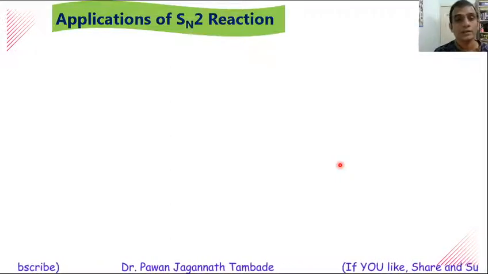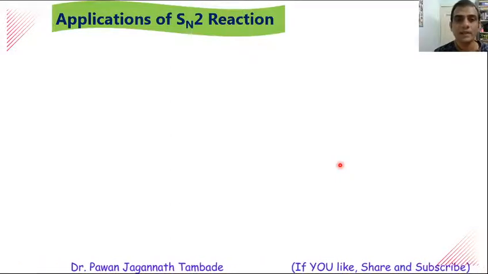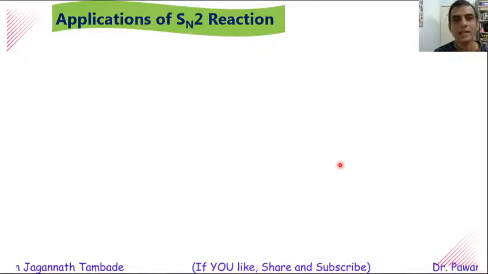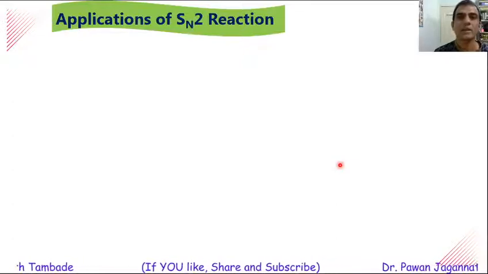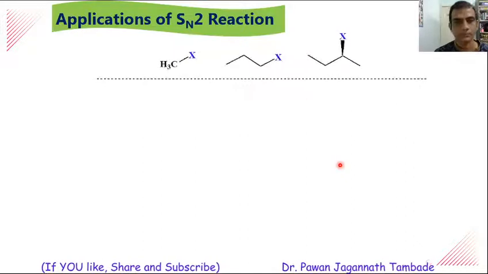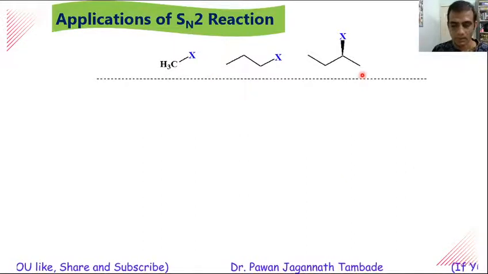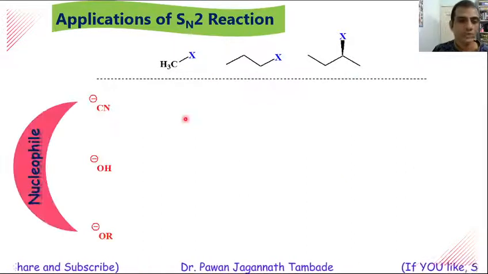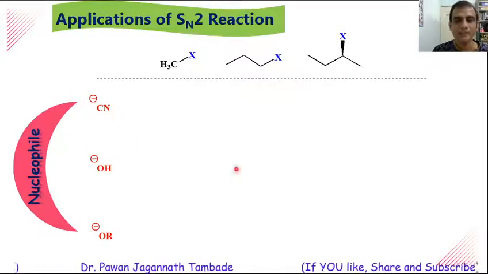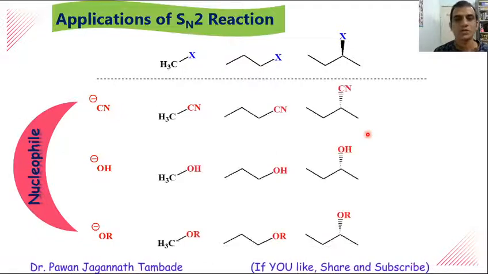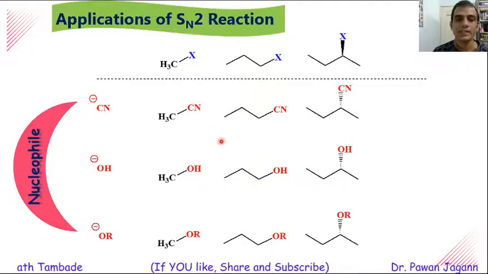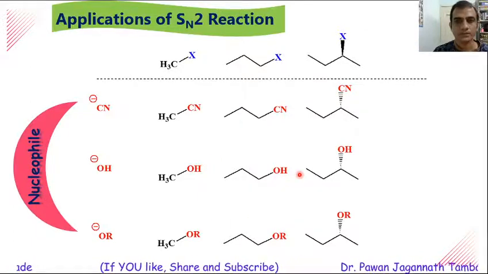So we know that substrates like methyl halide, primary alkyl halide, secondary alkyl halide, or instead of halide we can have some other leaving group, can show SN2 type of reaction. So when these substrates are allowed to react with nucleophilic species, then this X is replaced by the nucleophile and we will get different products. So these alkyl halides are converted into these many types of products.